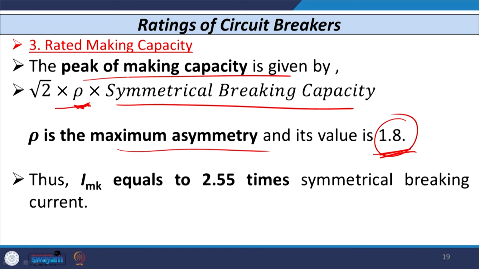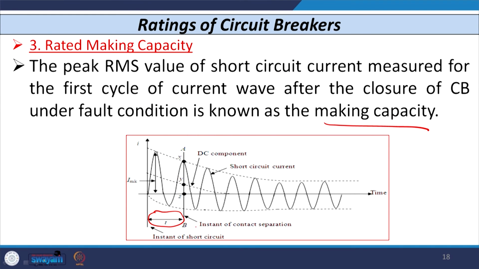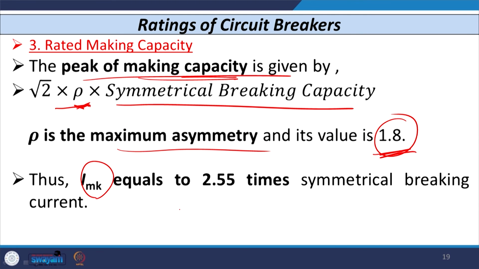Now, if I wish to represent this making capacity or making current on the waveshape, then that is denoted by the current IMK. So, you can see this current IMK is somewhere here. Whatever is the current here is nothing but this value, the current IMK, in this time period t. This value of IMK is roughly 2.55 to 2.6 times the symmetrical breaking current.